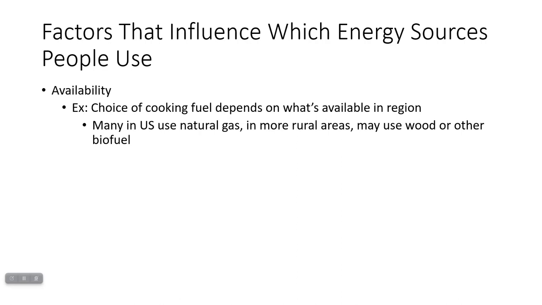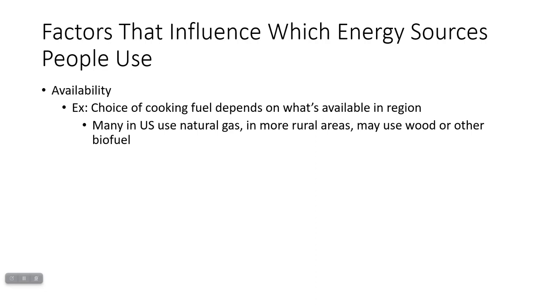For example, in the United States, there are plenty of people who use natural gas. That's dramatically high in Texas because we produce a lot of natural gas. Electricity is also used, and in more rural areas, they may use wood and other biofuels instead.